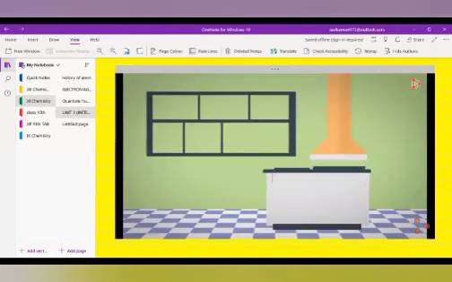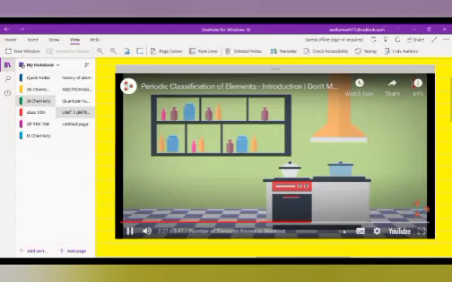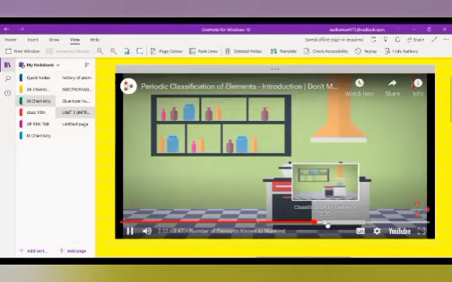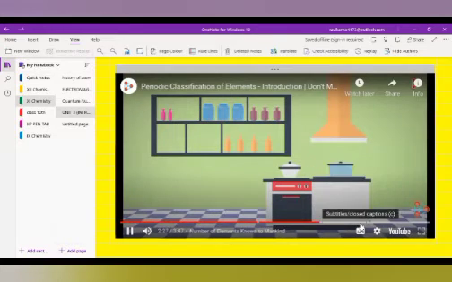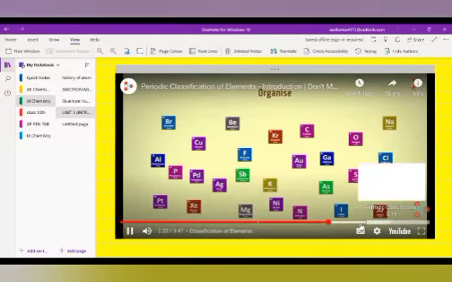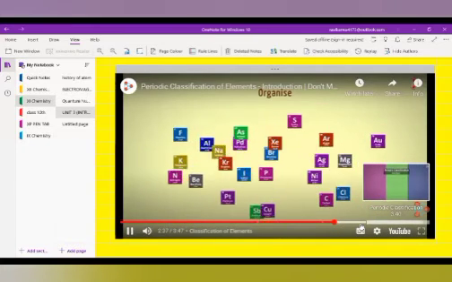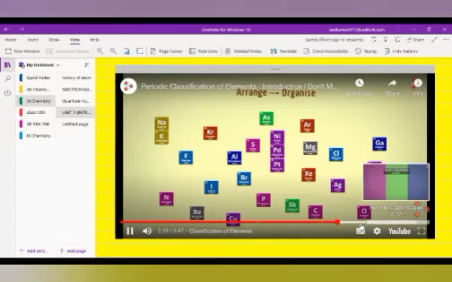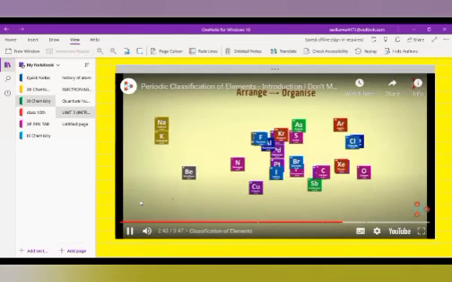Imagine you have to organize the kitchen. You will not place any vessel or eatable randomly anywhere. You will organize the shelves and refrigerator in the most convenient way which is suitable for your needs. Similarly, for studying so many elements, we need to organize them appropriately. And organization begins with arrangement. Yes, arranging the various elements is the first step towards understanding their properties.